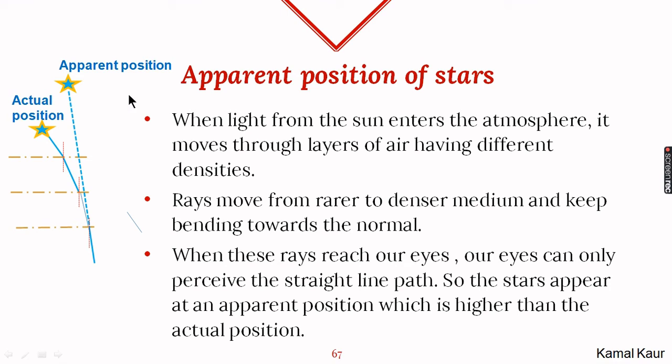Now let's understand why. When the light from this star is entering our atmosphere, which has different densities of air at different heights, at the highest part density is lesser, then density becomes more and furthermore, which means that this ray is entering from rarer to denser medium. At the change of density, it bends towards the normal. At the next change of density, it further bends towards the normal and then further towards the normal and reaches our eyes. Our eyes cannot perceive this bent path. They can only see the straight line path.